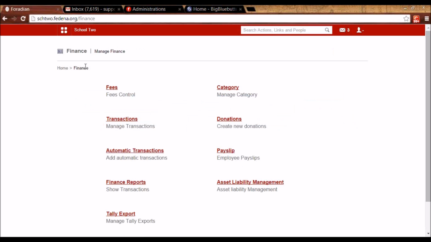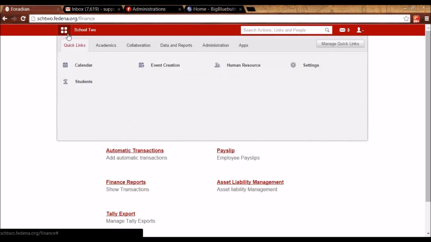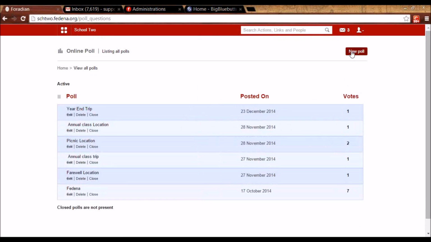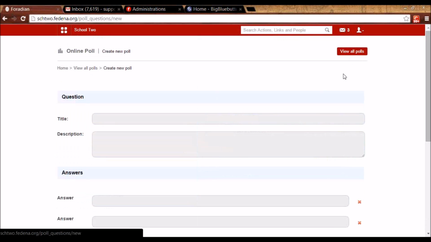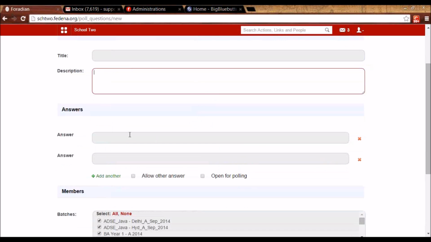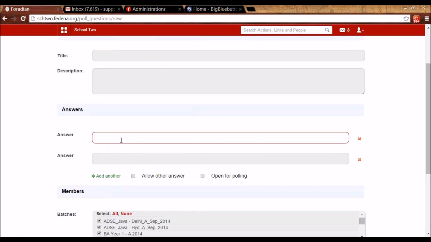The next plugin that I'm going to tell you about is Poll. So for Poll, we can go to Collaboration and Poll. And here I can click on New Poll to create a new poll. So polling is used when you want to take an opinion of a set of users on a particular topic. So you can give the question here, you can give the description and the possible answers that the target user should be able to select from.